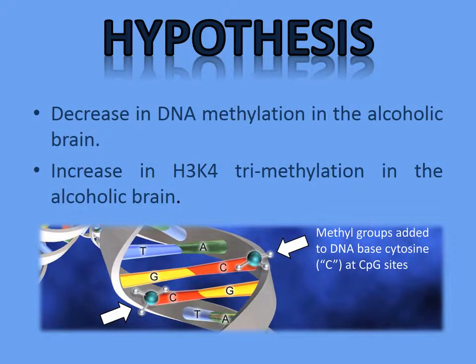The researchers responsible for this paper had two hypotheses. One, there is a decrease in DNA methylation in the alcoholic brain, and two, there is an increase in H3K4 trimethylation in the alcoholic brain. The results were derived by comparing alcoholic and control regions, and statistical tests were executed to confirm the hypothesis and reject the null hypothesis. Higher expression levels of endogenous retroviruses and genes with high guanine to cytosine content were associated with these hypotheses.